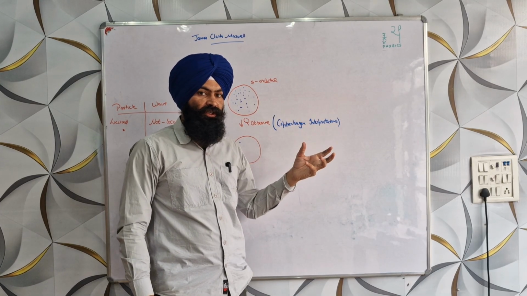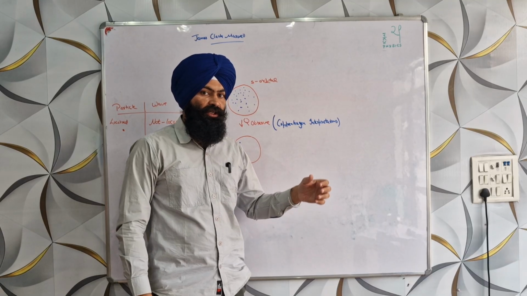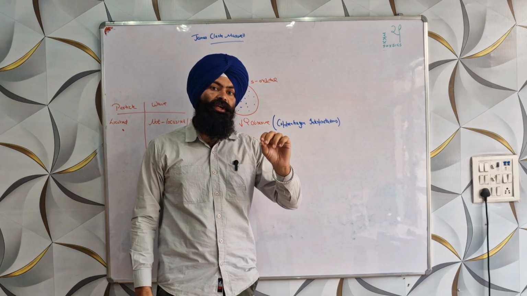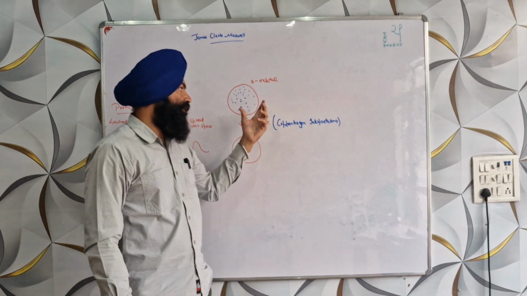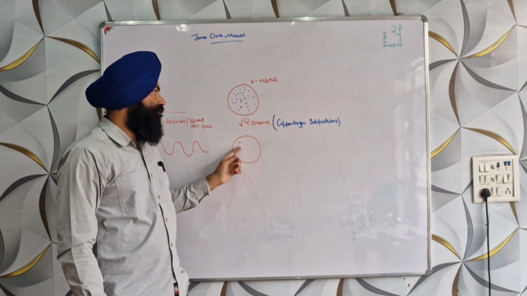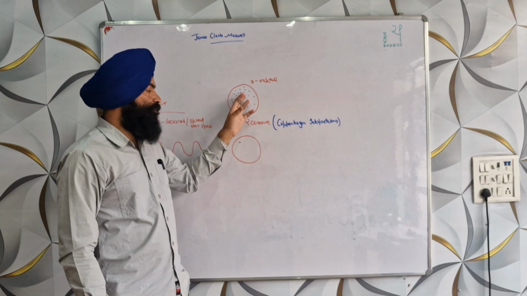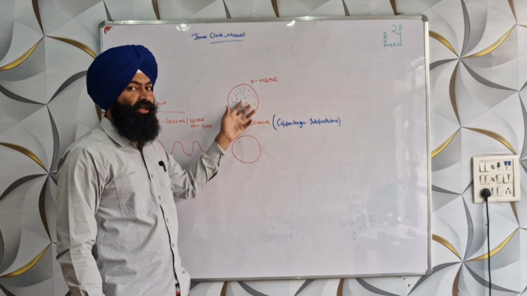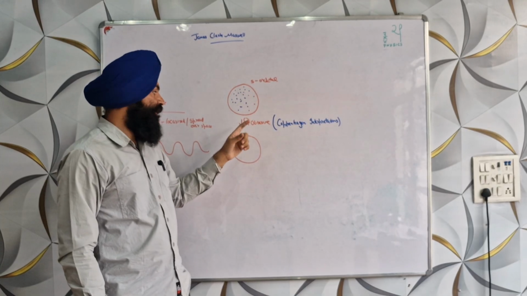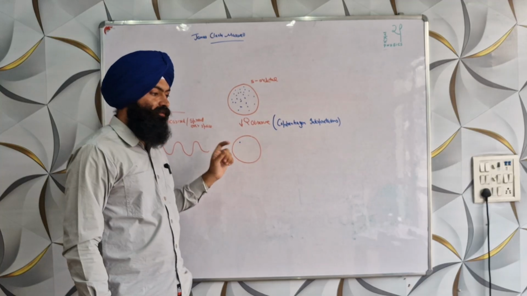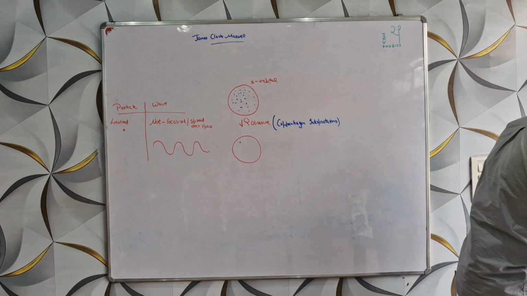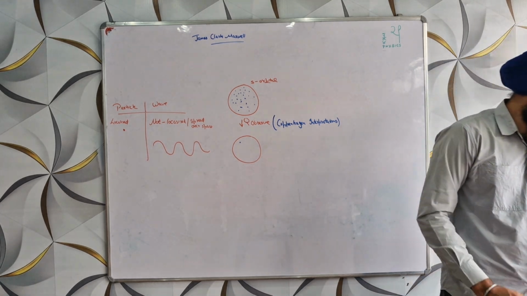Now, does that astonish you? Listen carefully again. An electron is a wave. That means at the same instant of time, it is everywhere, spread over the space. But when we observe it, it takes only a single position, it becomes a particle. These are not many electrons. This is only one electron, and it is spread everywhere in this space when we do not observe it. But when we make a measurement and we observe, it becomes a particle and takes only one position. So this is the breakthrough of quantum mechanics. This is the core of quantum mechanics.